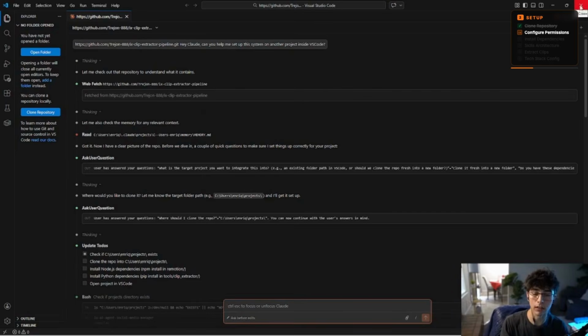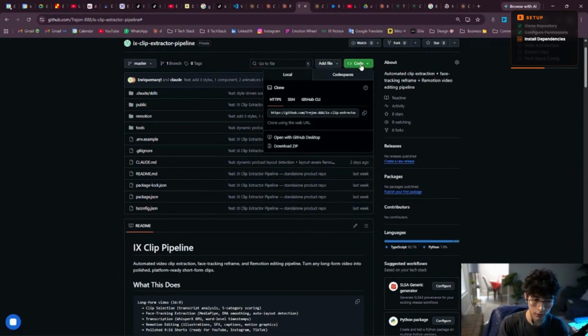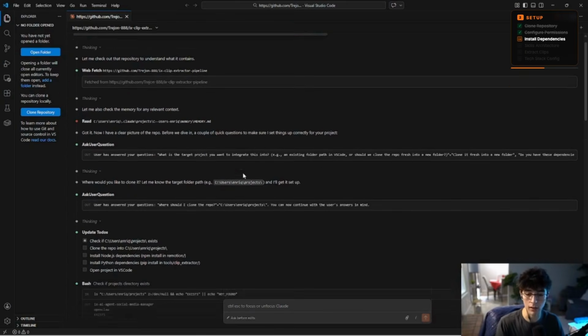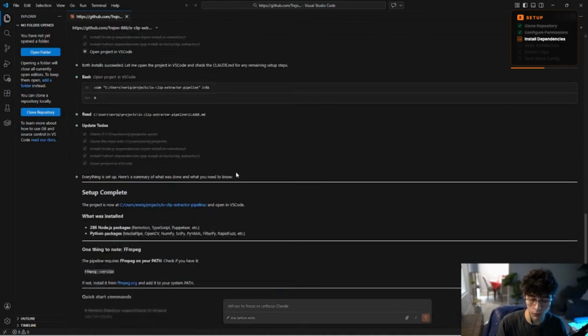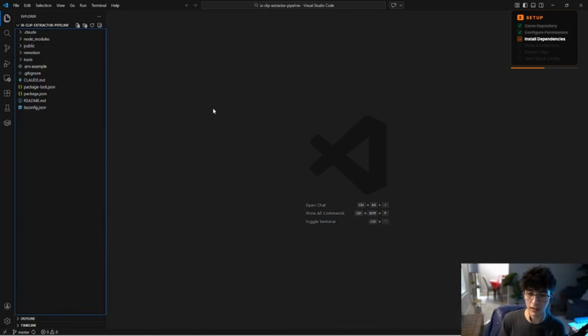All right, so once you have that done, you're going to head into the GitHub repo that we're giving away, and you're going to click on code. And you're going to clone either of these 3 options here. You're going to copy the URL and go back into your chat interface with Claude. And you're going to tell Claude, hey Claude, can you help me set up this system on another project inside VS Code? And then he's going to go over checking the entire repo for you, understanding all the requirements, and he's going to do the whole setup. And he's going to open that system in another window. Easy, quick. That's how you get your entire clip extractor pipeline system implemented into your own project. Now let's finish the setup.